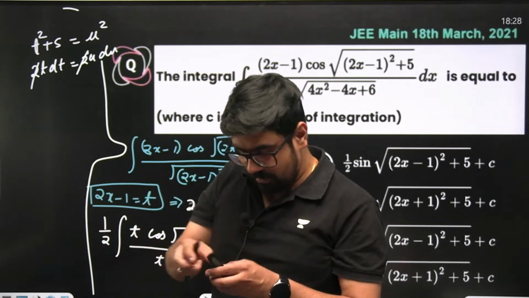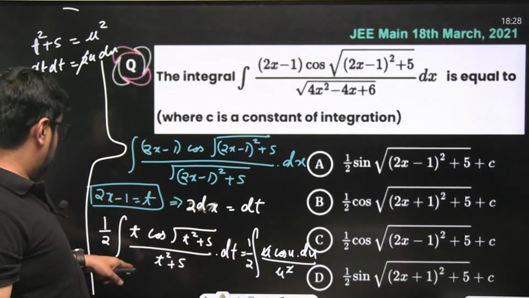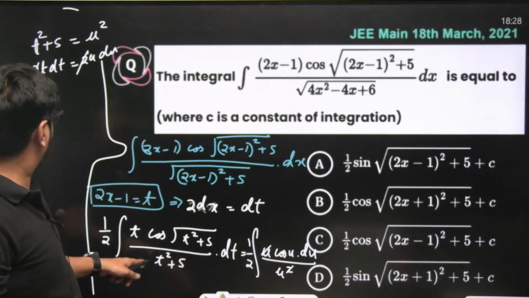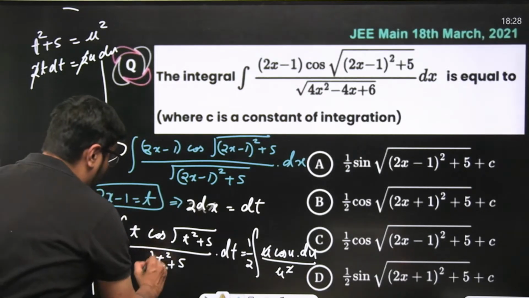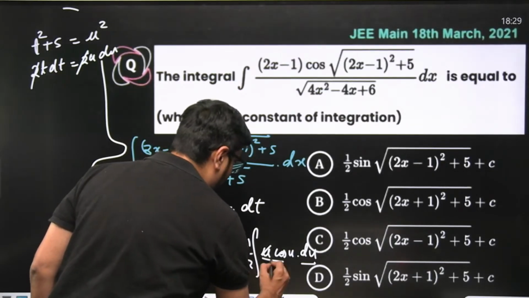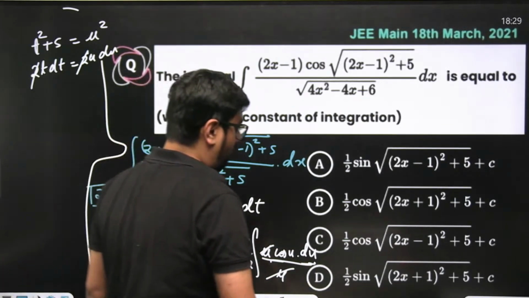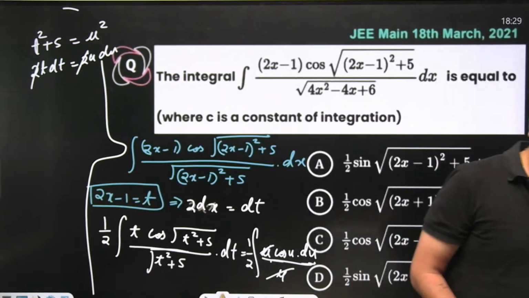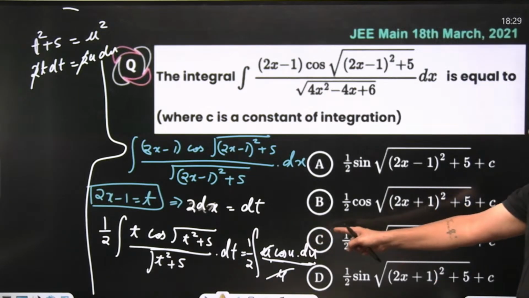How will you? You got cancelled. What did we have here? Square plus 5. Okay, this was square root t square plus 5. Then it will be u. Wait. This will be u over here. U itself will get cancelled. Finally, what are we going to have? Cos u du.